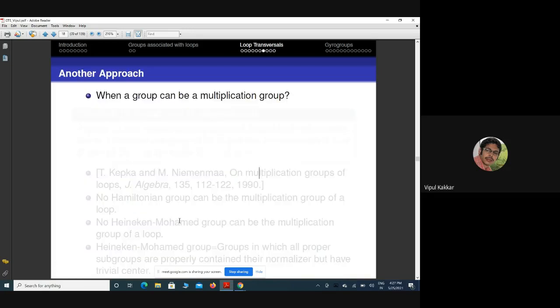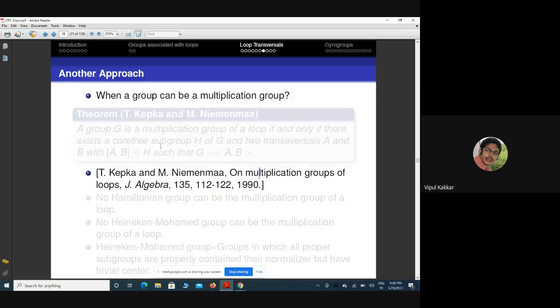Okay, now there is another approach. Now what we have actually done so far: I had a group G, and then I was searching for a loop transversal in it. Now there is another approach. If I take a group G, I ask whether this G can be the multiplication group of some loop or not. So whether a group can be a multiplication group or not.